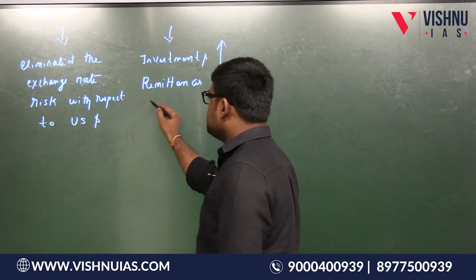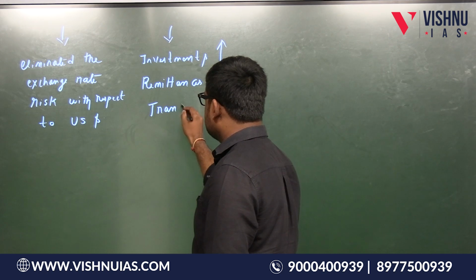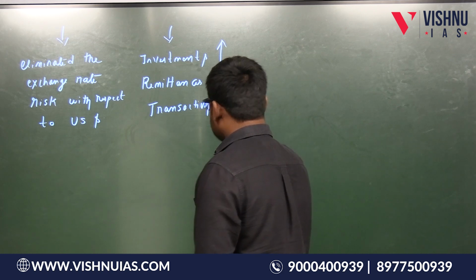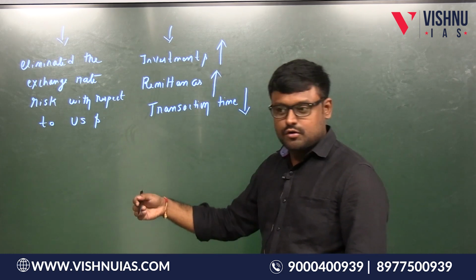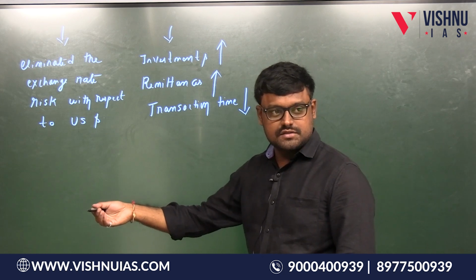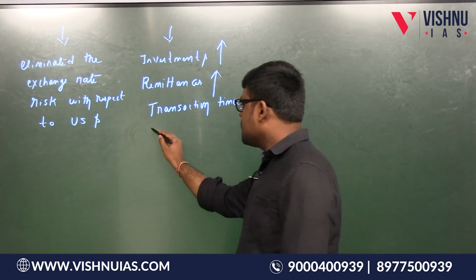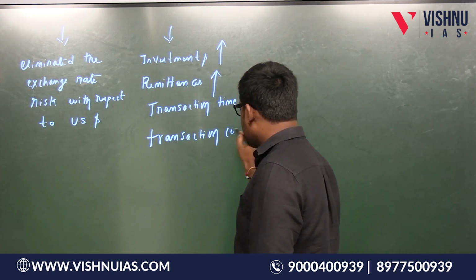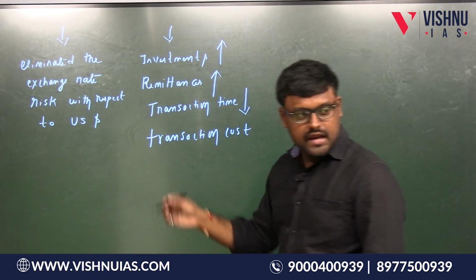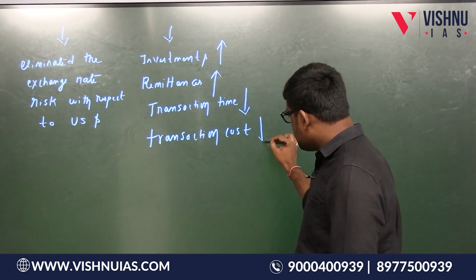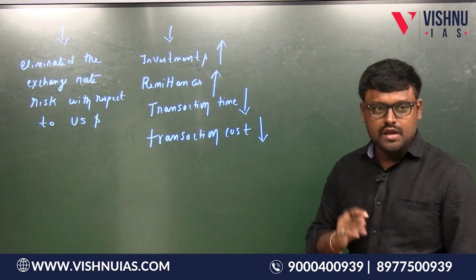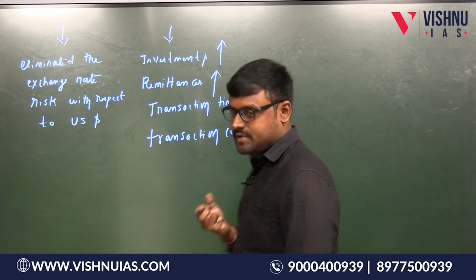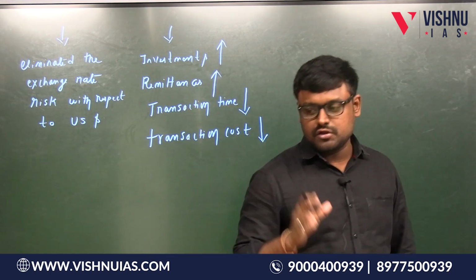Can you tell some other points here? Can I say the transaction time got decreased? Because earlier rupee had to be converted into dollar and then dollar had to be converted into dirhams. So transaction time can be decreased. As transaction time is decreased, transaction cost, meaning the cost of transactions between India and UAE, is also decreased. Try to understand this, because this is actually a technical concept which you may not find easily in newspapers, that is why I am telling you.